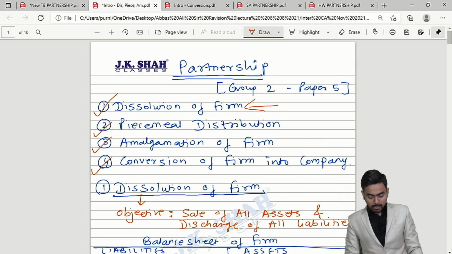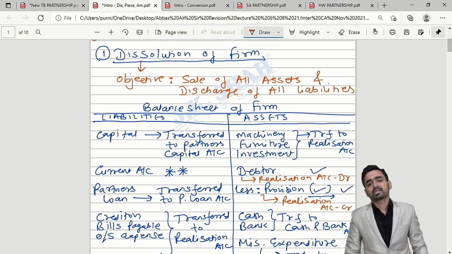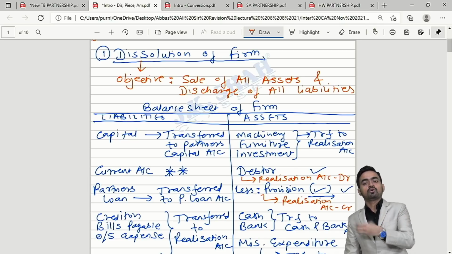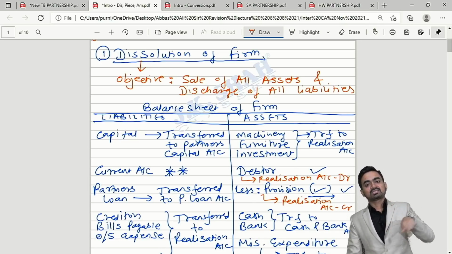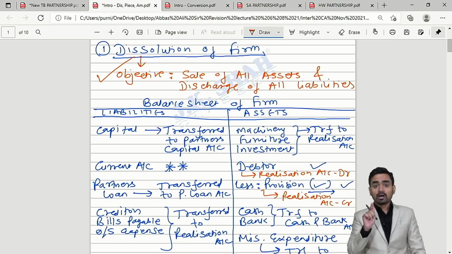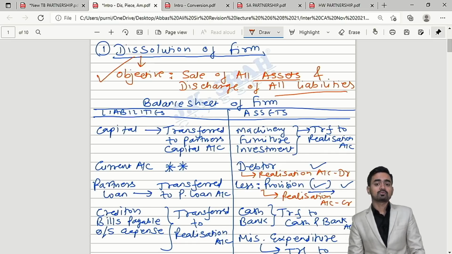Okay, so over here we are starting with the discussion of dissolution of firm. What is the meaning of dissolution, my dear students? The objective is simple, to break down everything. That is, in the partnership we will dispose of all the assets in the market, and with that money we will discharge all the liabilities, and if any balance is left at the end, then that will be distributed among partners in their profit sharing ratio. That is the meaning of dissolution. So in dissolution, remember, assets and liabilities we have to sell and discharge respectively.